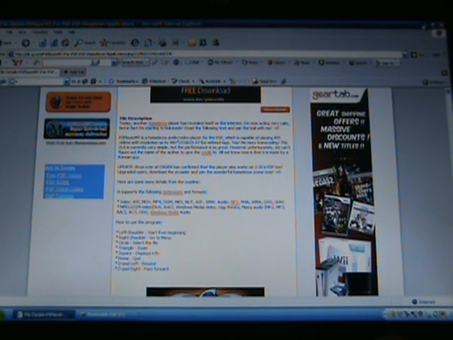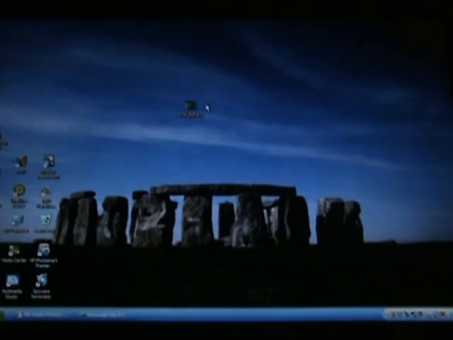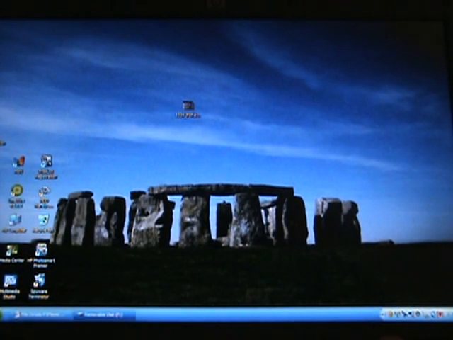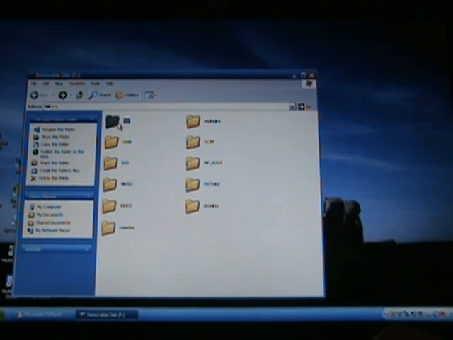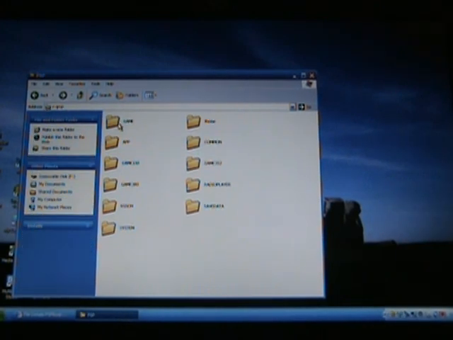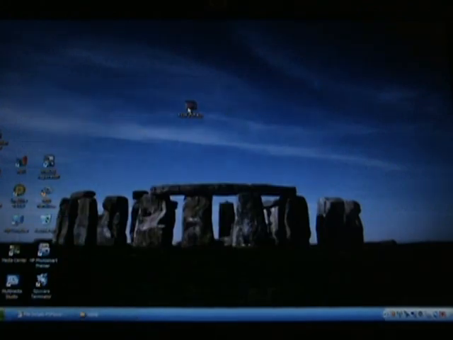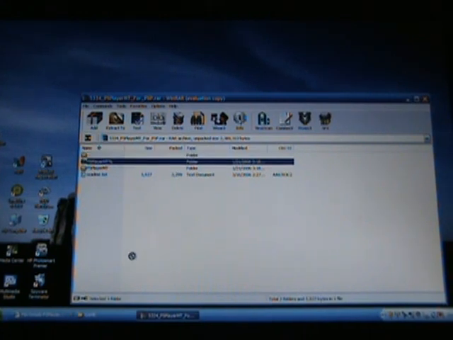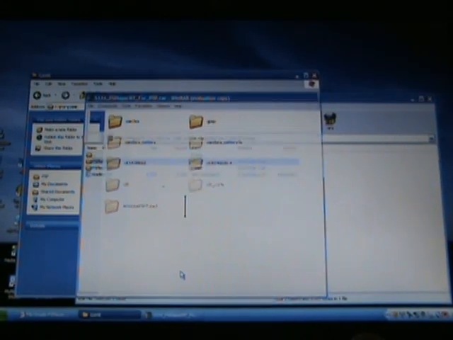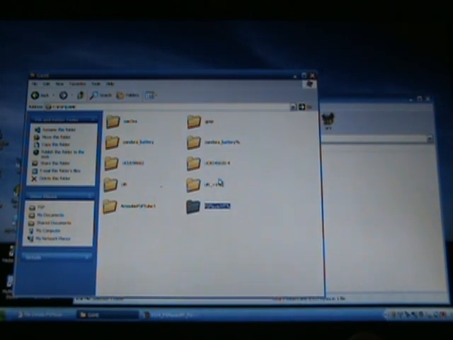But to save time, I already downloaded it, so save it to your desktop, because that's the easiest place to find stuff. Connect your PSP in USB mode, go to PSP game, and then you can open the RAR file, and there should be two folders in there called PSPlayer MT with the %, and another one without it. So just go ahead and drag and drop those two folders onto your PSP game section,